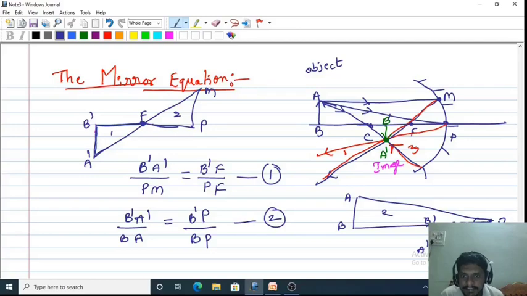Next, let me simplify equation number 1. What is PM here?